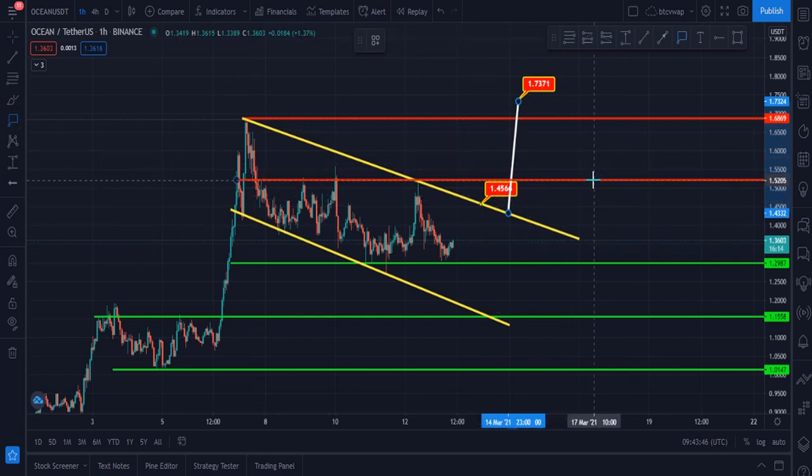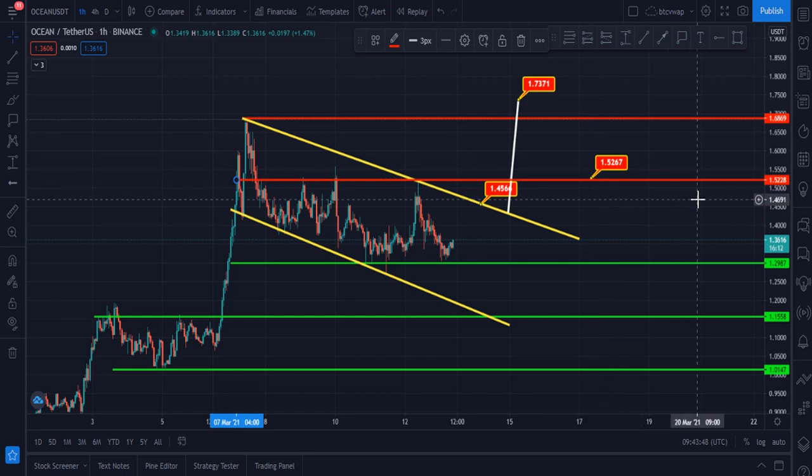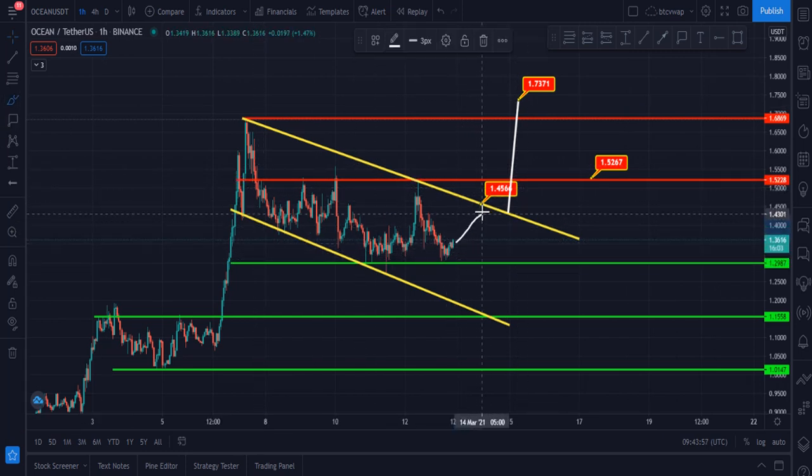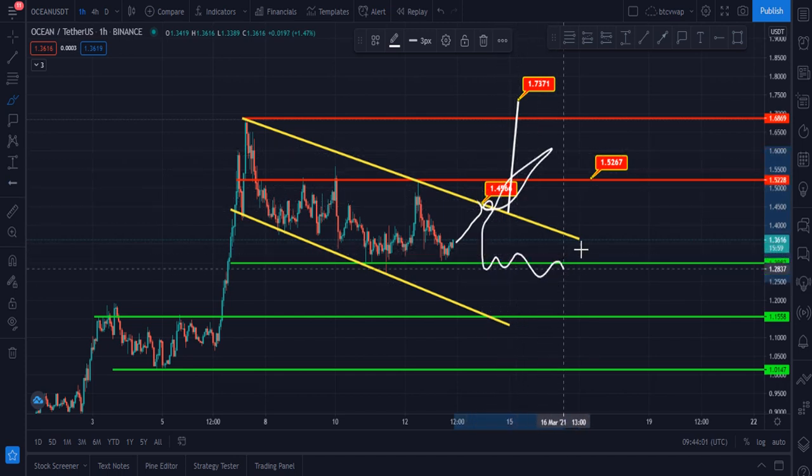$1.45, and then 1.52, and then 1.73. These are the targets for Ocean, but for this it should hit this zone and after that it should break this, otherwise it will go down and move like this.